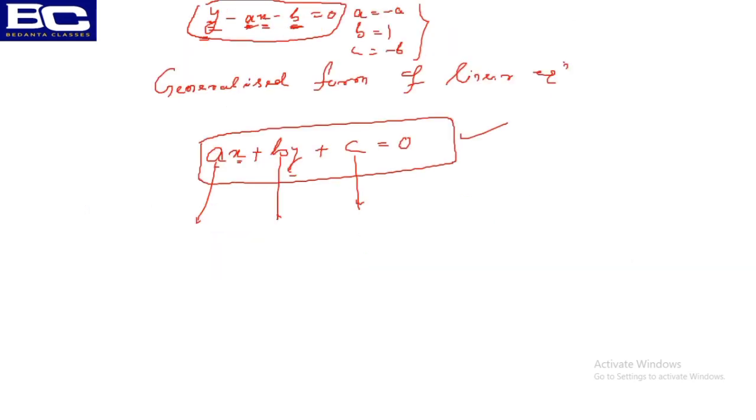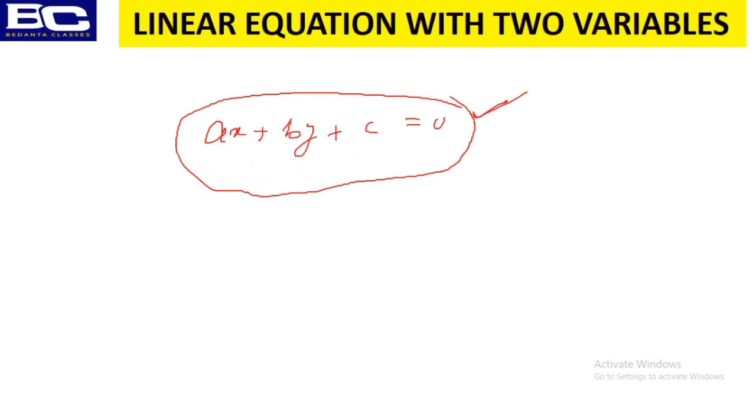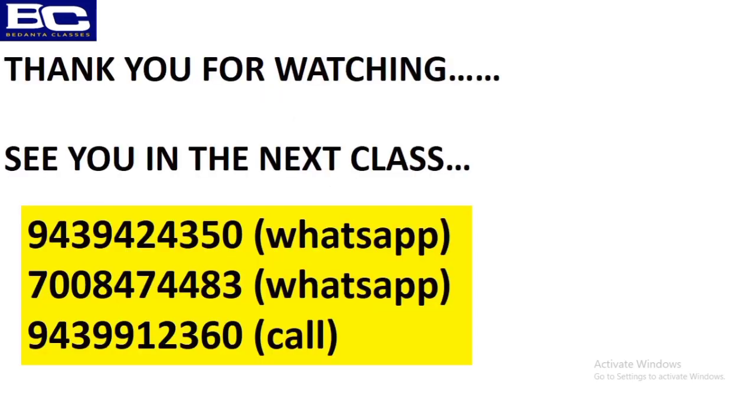Like board level questions and other exam questions. When you see these graphs directly, you will not be afraid of these questions. You can go to the deeper part of the question and solve it, because you are fundamentally strong now. So the linear equation with two variables, whatever I have told you in the first, ax plus by plus c is equal to 0, and how that comes, I think you all got it.